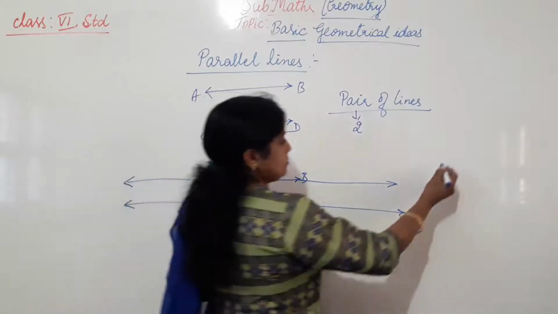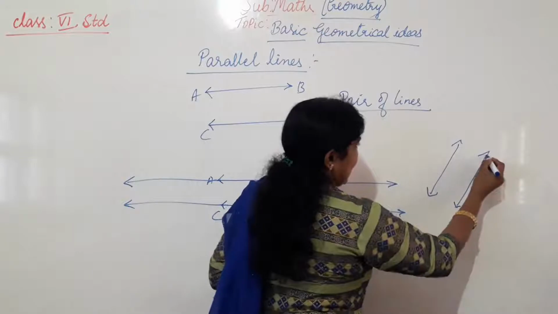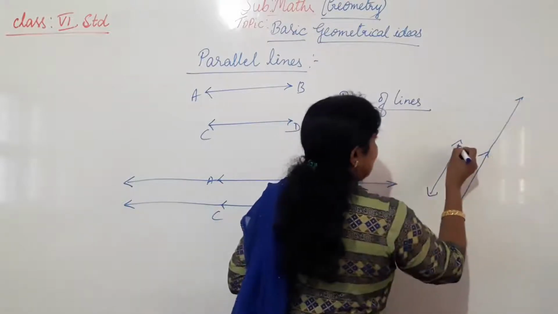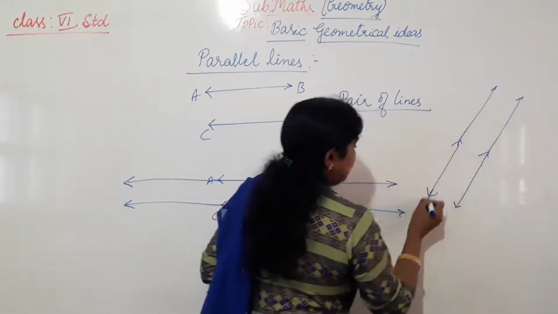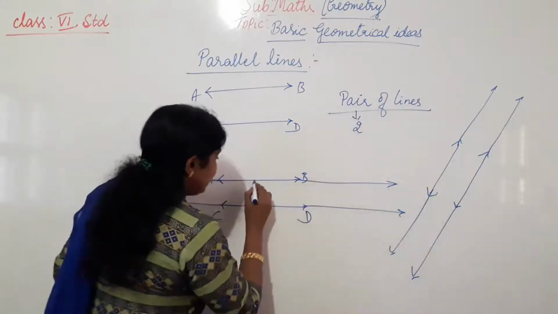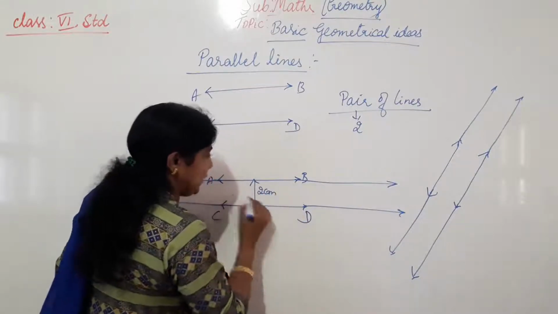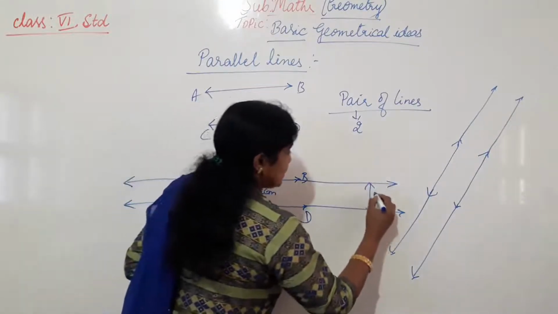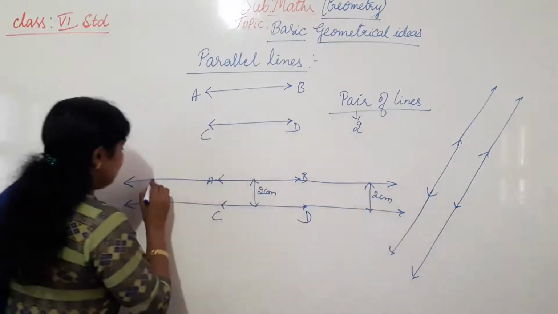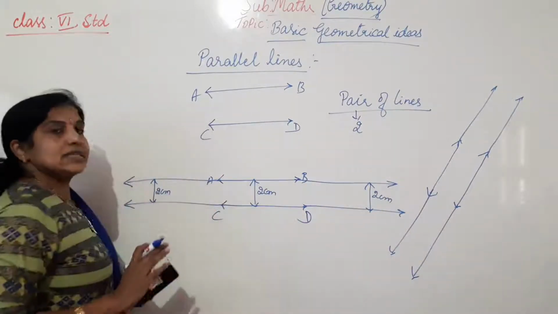See, if I draw the lines like this, and extend towards this side and this side, they never meet each other, and the distance between these two lines, if it is 2 centimeters here, it must be 2 centimeters at the last point up to where you have extended.